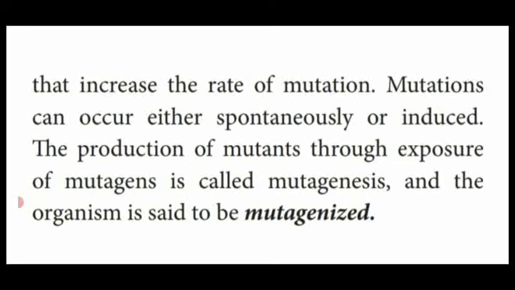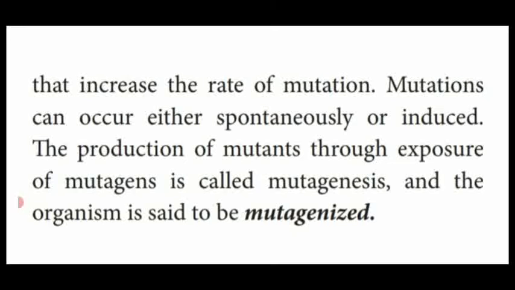So what is mutagenesis? It is a process of producing the mutational process through mutagens. That means by the application of external factors, we are inducing the mutation. That process or method is known as mutagenesis.